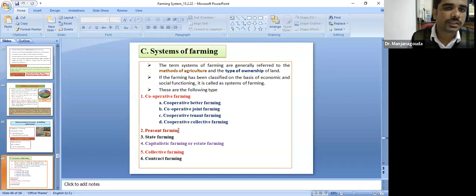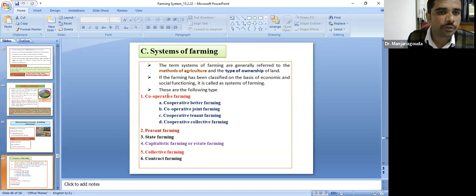Coming to some of the other systems of farming, these are also very important. Some of the others are cooperative farming, peasant farming, state farming. Actually, these are not in your farming system, but I'm giving this as additional information. Sometimes this may be asked in your examination. This is not in the syllabus you have been given, but it is additional information for you people.